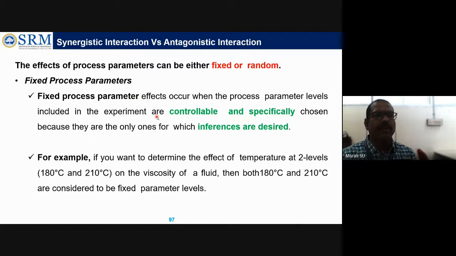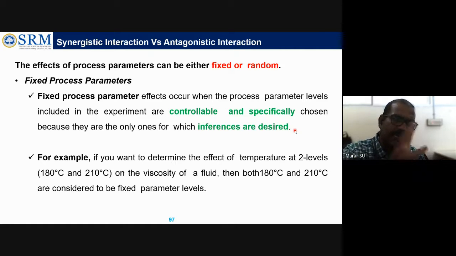Fixed process parameter effects occur when the process parameter levels included in the experiment are controllable and specifically chosen, because they are the only ones for which inferences are described. So it should be selected particularly for that process parameter only.